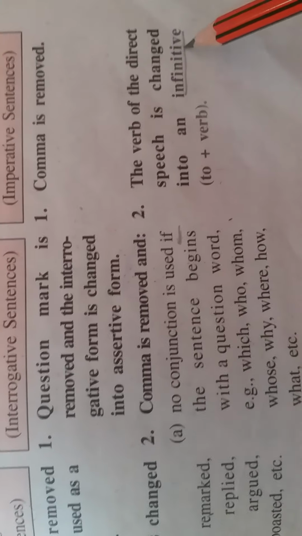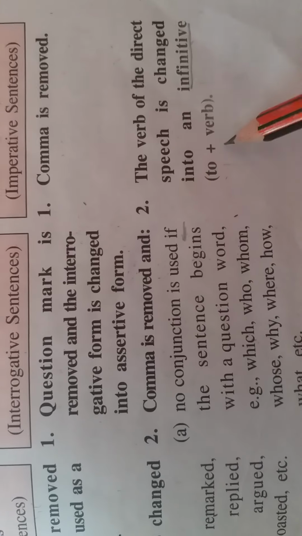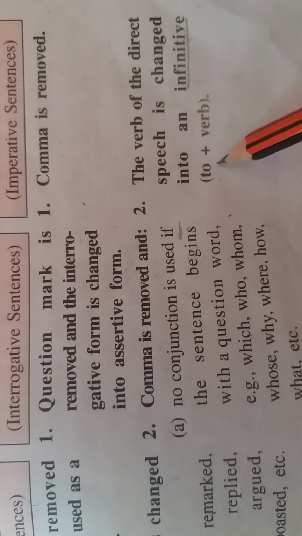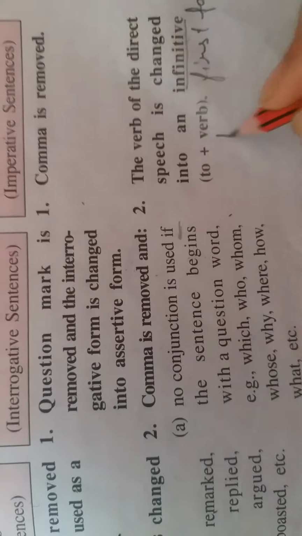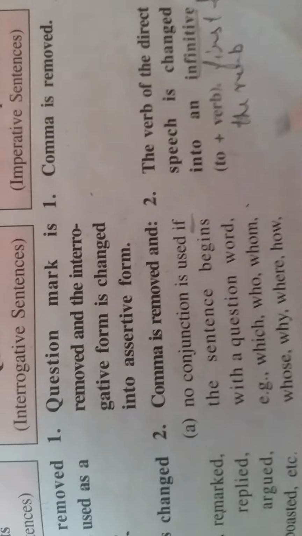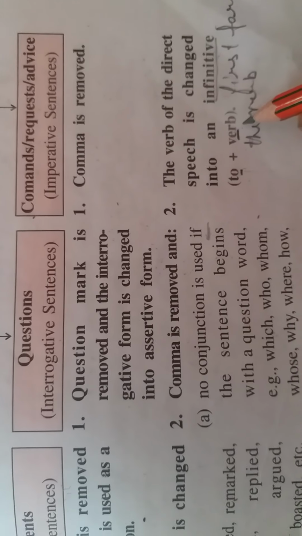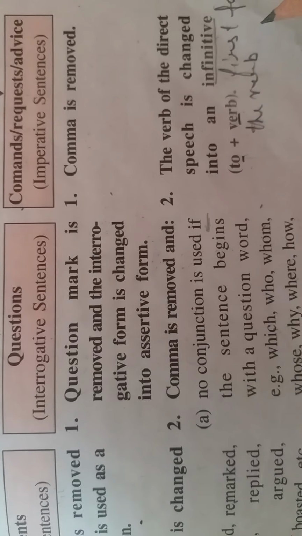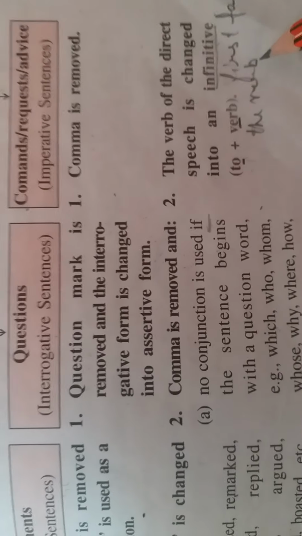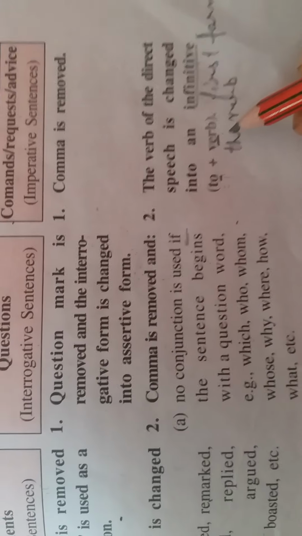Infinitive usually begins with the word to and is followed by the base form of the verb, meaning the first form of the verb. Base form is the first form of the verb, meaning to plus first form of the verb. As in assertive or interrogative sentences we use that, whether or if as a linker, here we do not use that, whether or if. We use to plus first form of the verb, right?